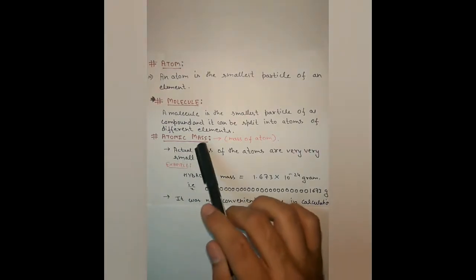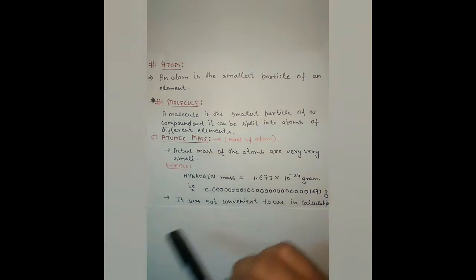Atomic mass is nothing but the mass of an atom. If we calculate the atomic mass of an atom by a direct method, we know that an atom is very small, so its mass is very small.